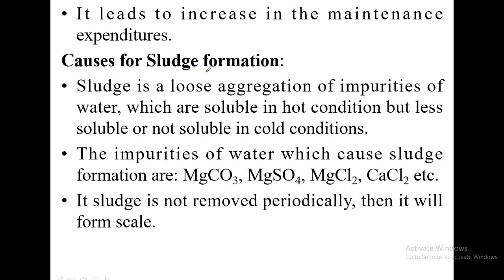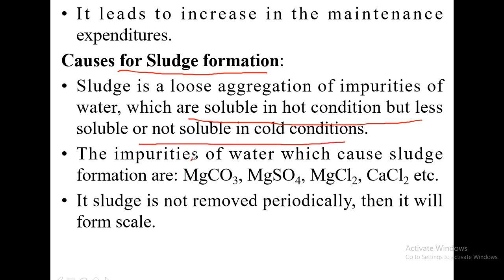Now, causes for sludge formation. We have already studied that sludge is a form of precipitate. It is an aggregation of impurities, and the property of sludge is that it is soluble in hot condition, but less soluble or not soluble in cold condition.